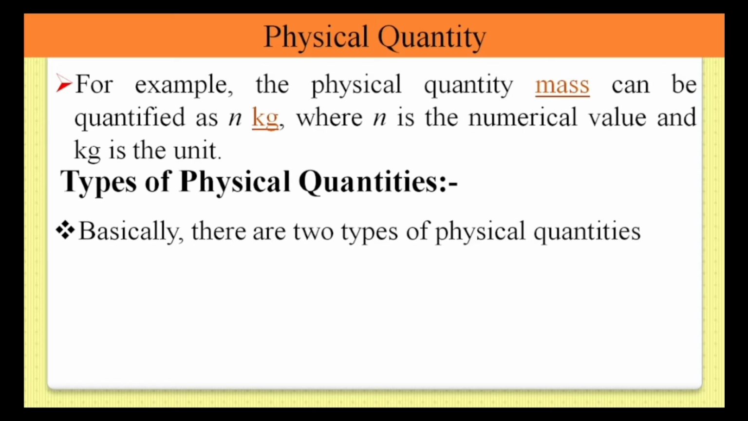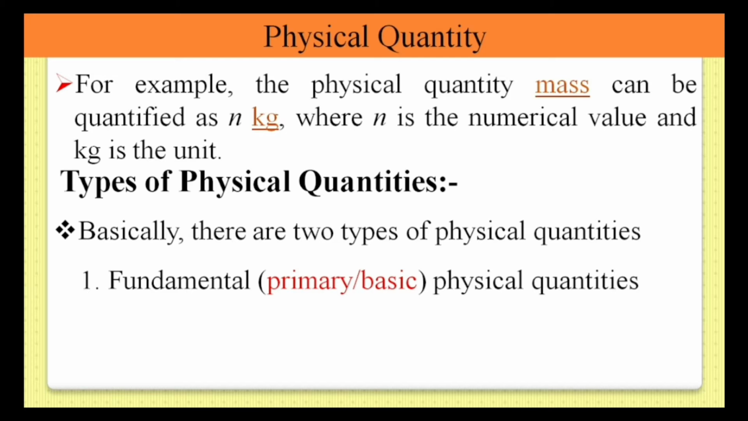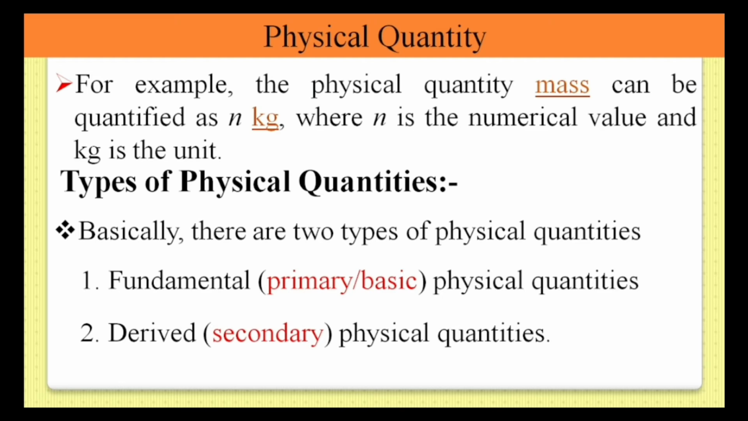So basically, there are two types of physical quantities. The first is fundamental physical quantities, also called primary or basic physical quantities. And the second one is derived physical quantities, also called secondary physical quantities.